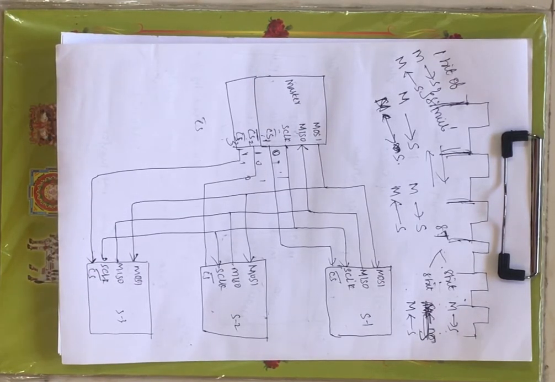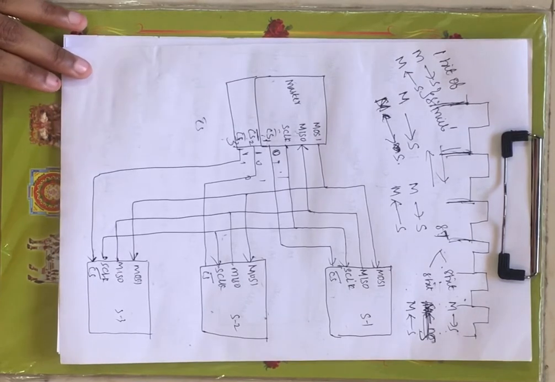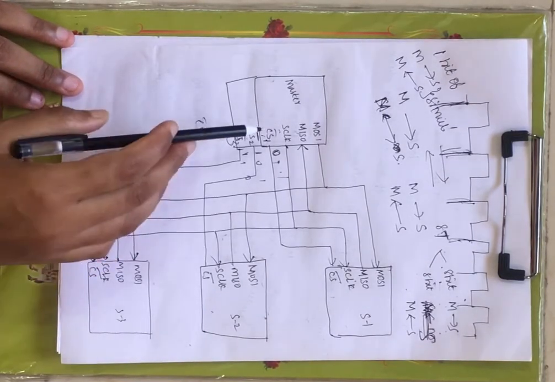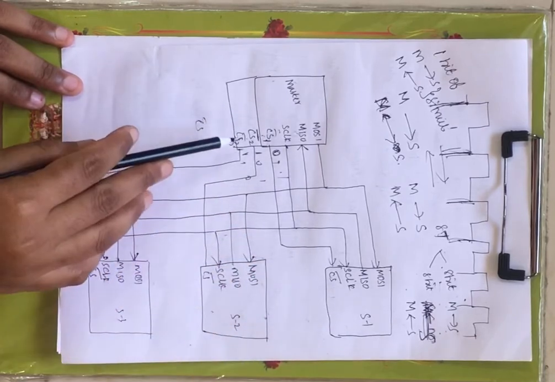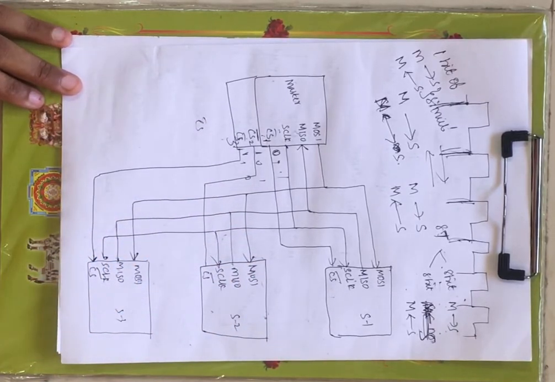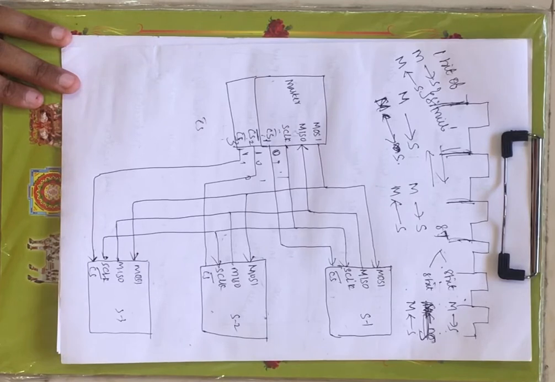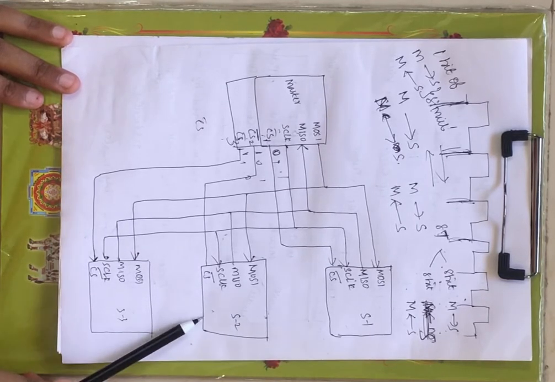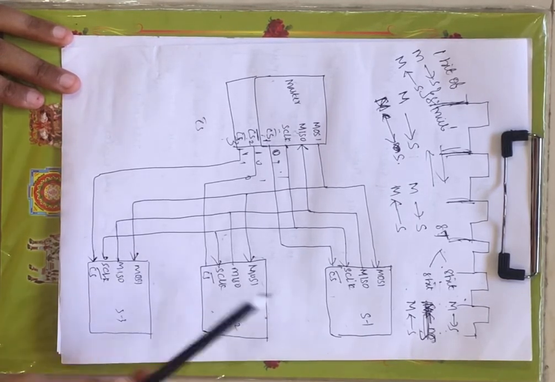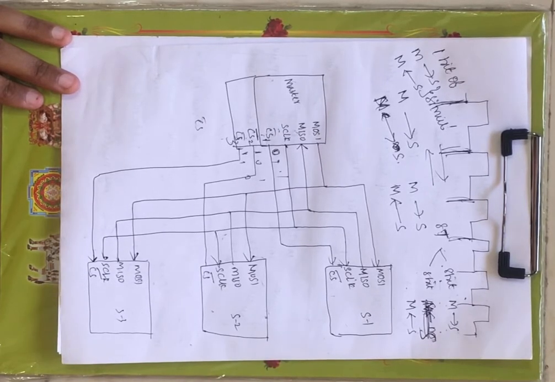If you see this structure, we have individual chip selection pins for the slaves: CS pin 1 for slave 1, pin 2 for slave 2, and pin 3 for slave 3. Because at a time the 3 slaves can't be in active mode. Only a single slave can be in active mode. When S1 is active, S2 and S3 should be inactive. Similarly, when S2 is active, S1 and S3 should be inactive, and when S3 is active, S1 and S2 should be inactive.